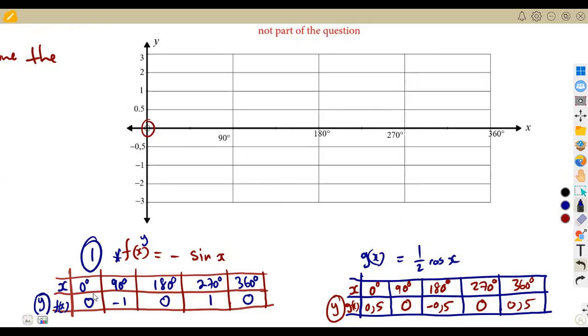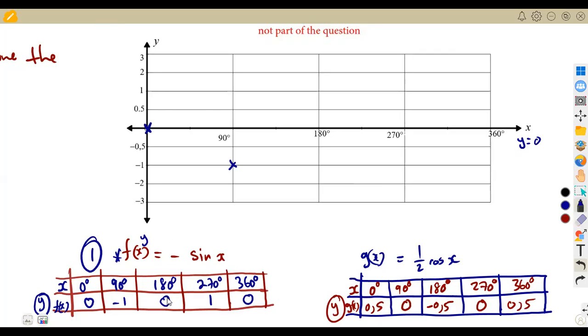So f of x is 0 versus 0. Remember, I talked about this in our introduction, that whenever y is equal to 0, or f of x is equal to 0, it's what you represent on the x-axis, which is the horizontal axis. That's where you put a point. So if we are given 0 versus 0, it's a point that is at 0 on the horizontal axis at this point, all right? 90 versus minus 1. This is 90 degrees, minus 1, which is at this point. So I mark at minus 1.